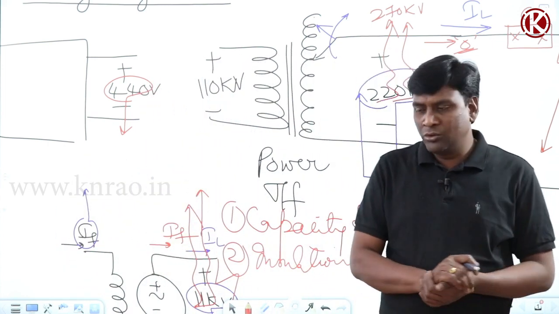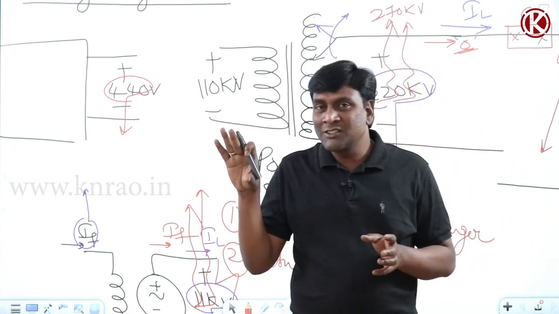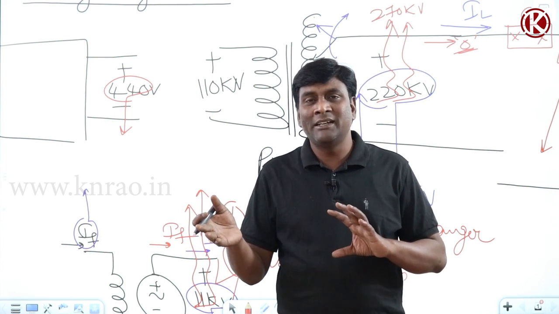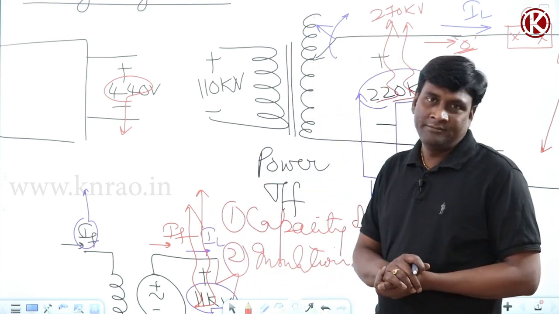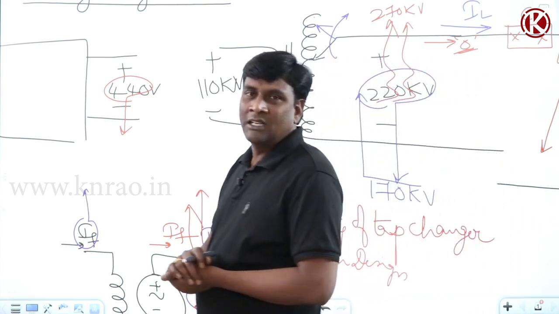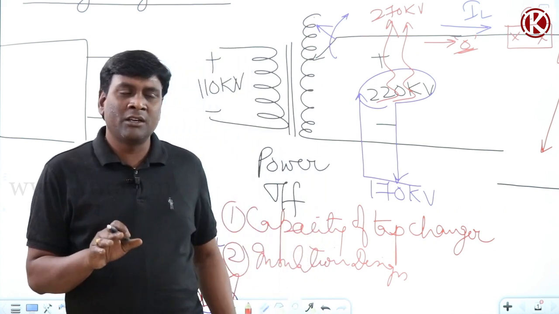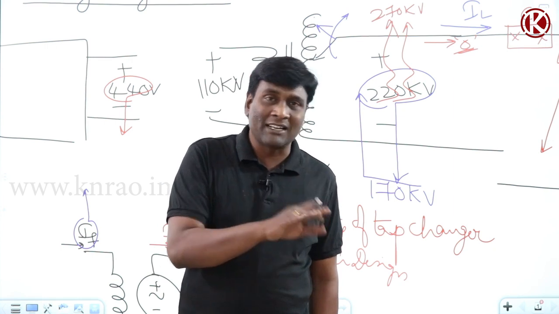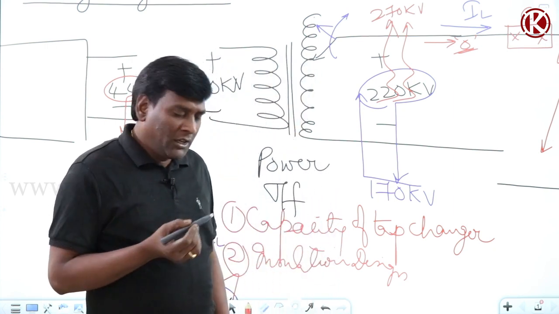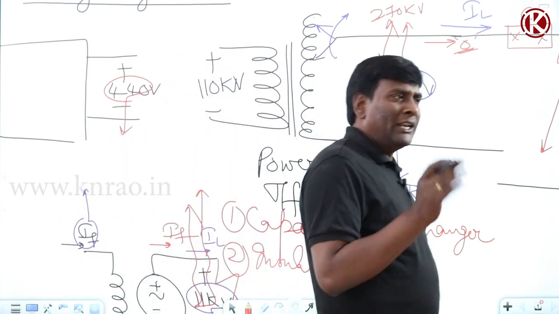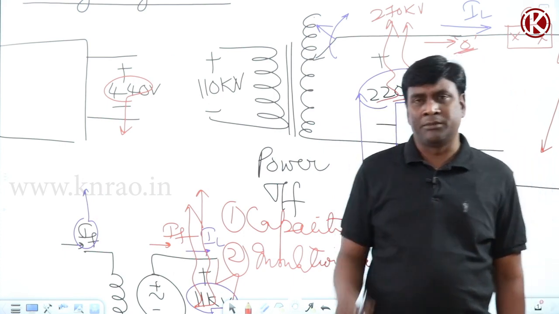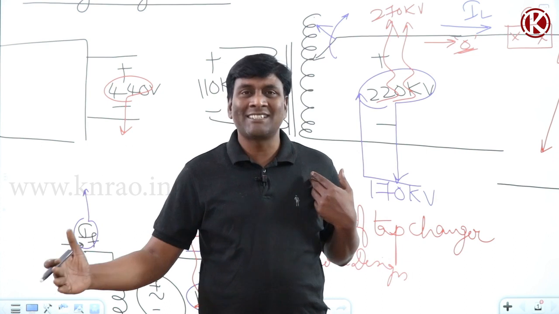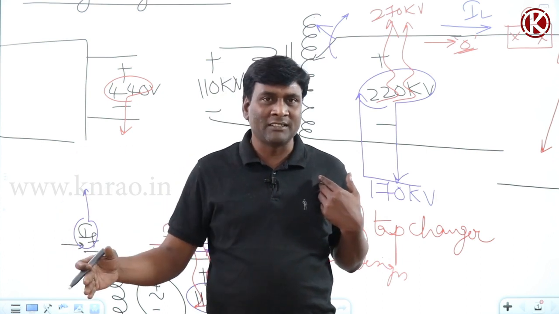So the loading conditions of the distribution transformer will be decided by the customers. Now let me take one simple example. With me, on the right side there is one street, and on the left side there is one street.